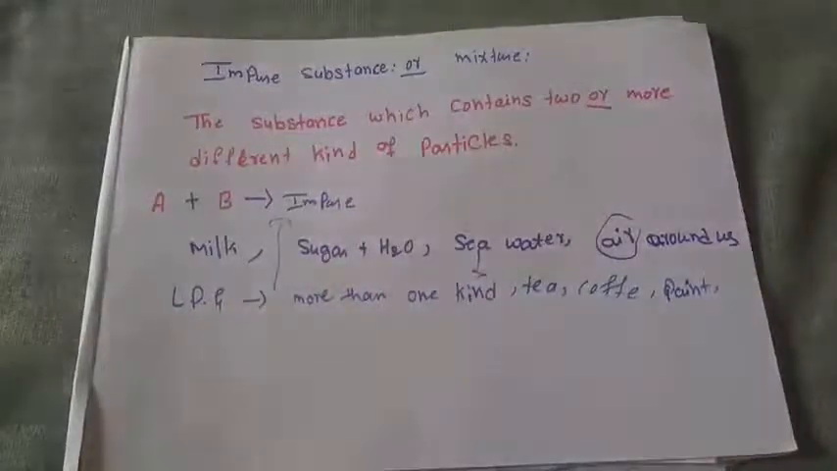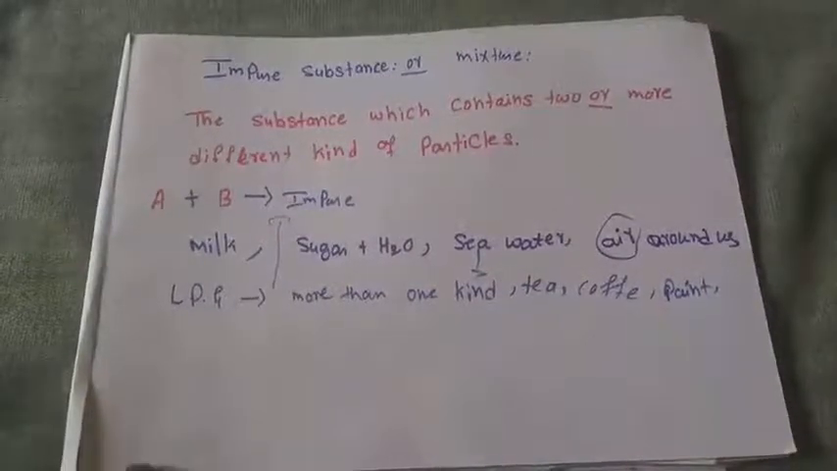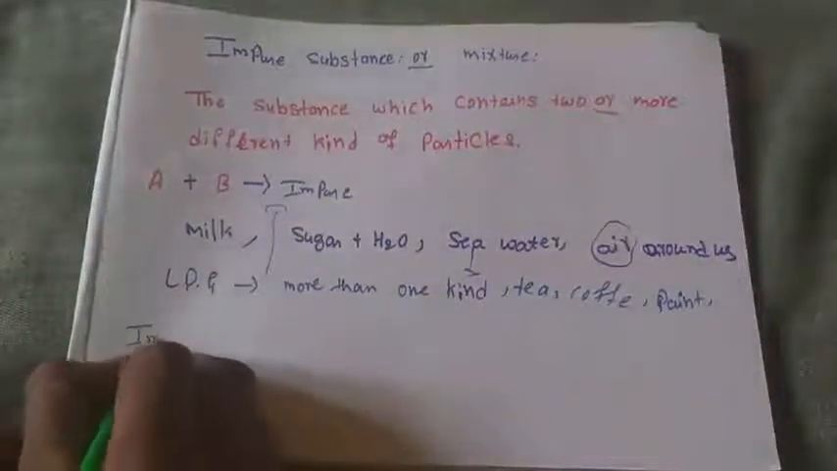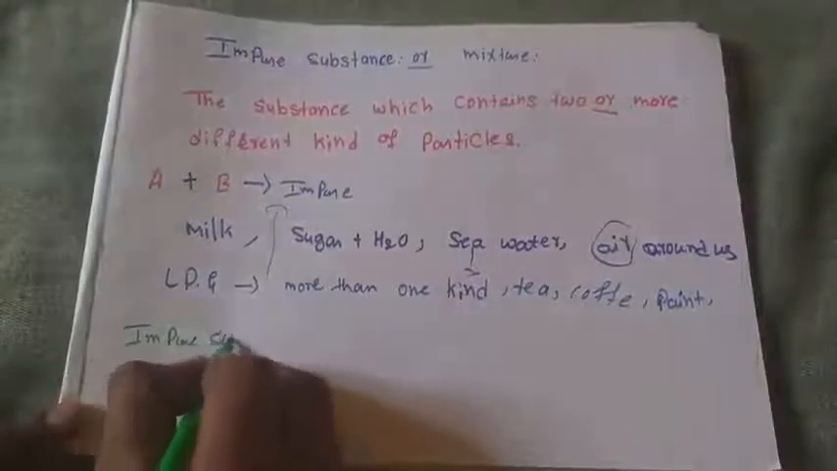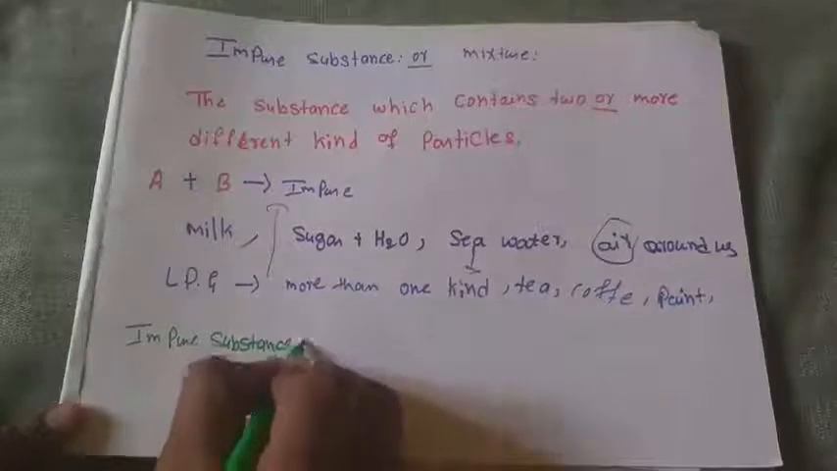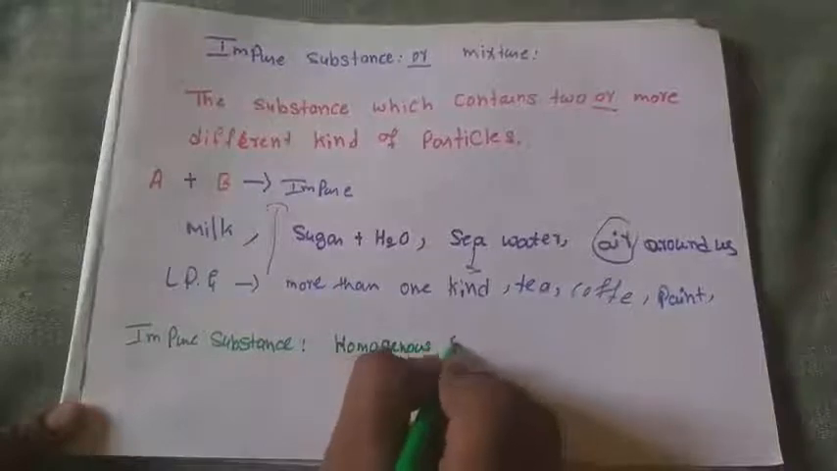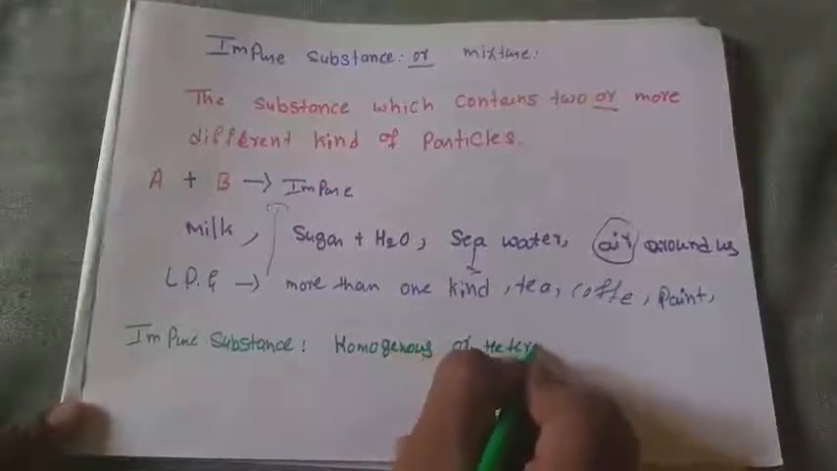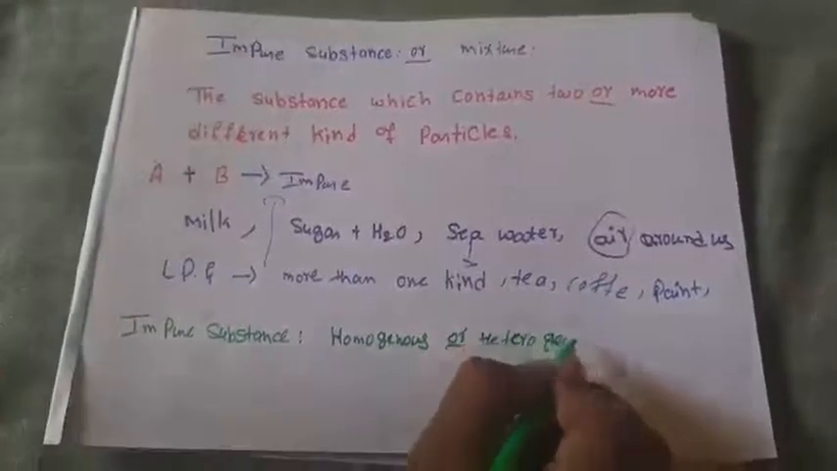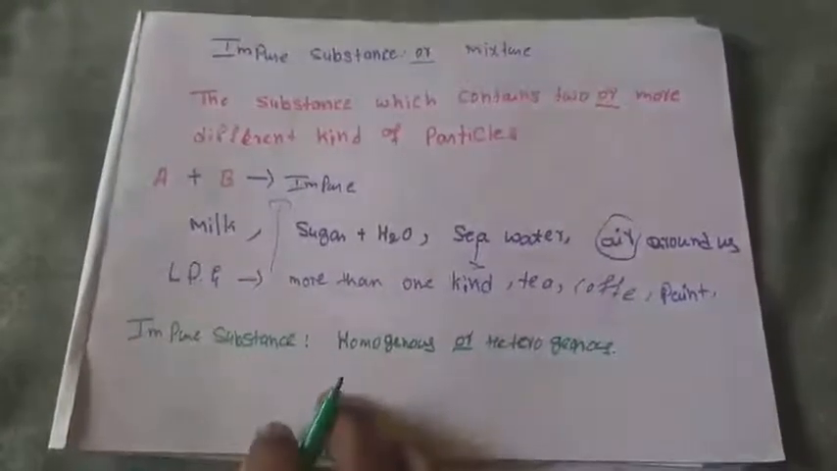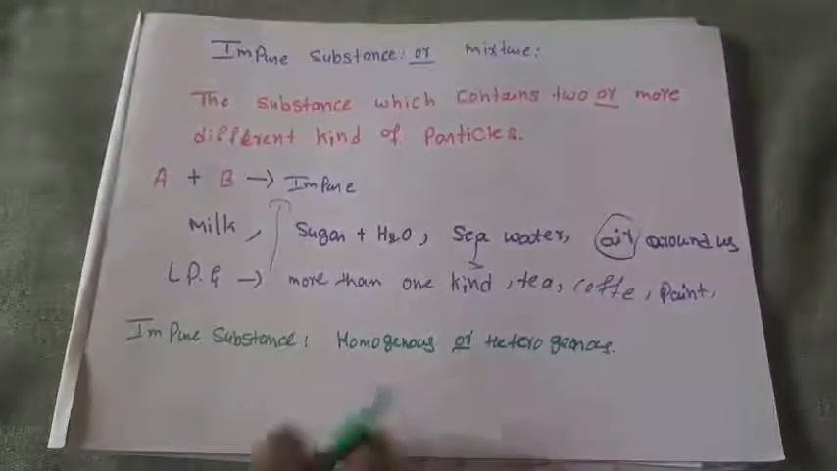Yes, pure substances are homogeneous. But what about this one? Is it possible to separate? Impure substances or mixtures are homogeneous or heterogeneous. What do you mean by homogeneous? What do you mean by heterogeneous? We will study it in this chapter only. These may be homogeneous or these may be heterogeneous.